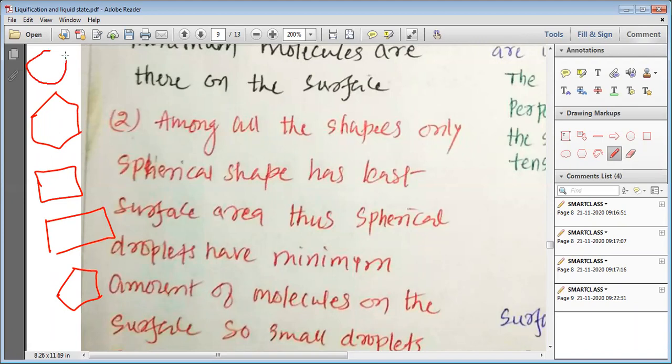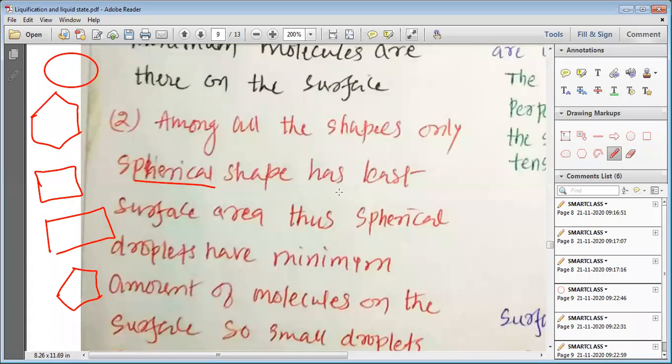But if you have a spherical shape, a complete sphere, it does not have any corners, and as it does not have any corners, it has the least surface area. So the spherical shape has the least surface area among all the various shapes, and thus the spherical droplets.